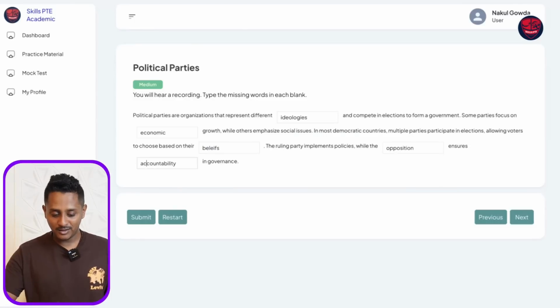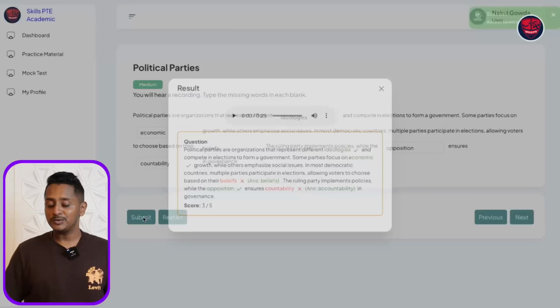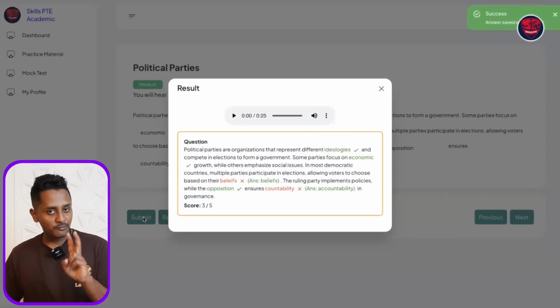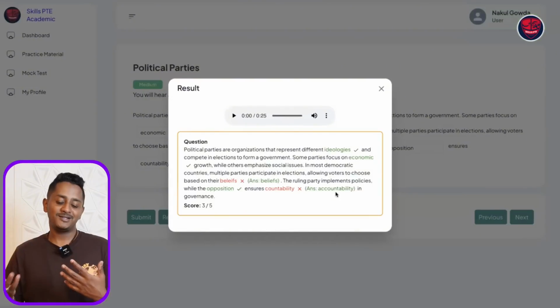Accountability, let's say you wrote it wrongly because that's what you heard. Now we will understand how much marks do you lose. You alone will think you have got 5 out of 5, but it would be 3 out of 5 because belief spelling wrong. Accountability, you wrote it wrong, or you completely missed it.